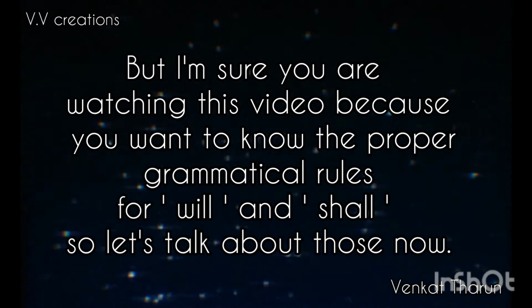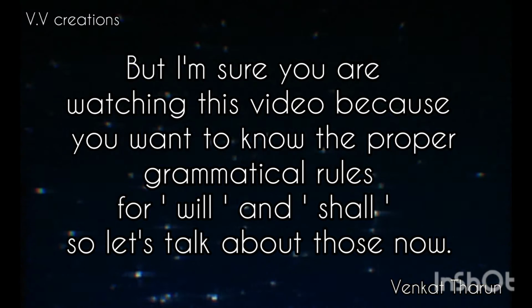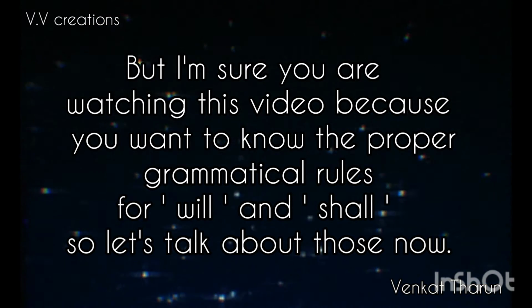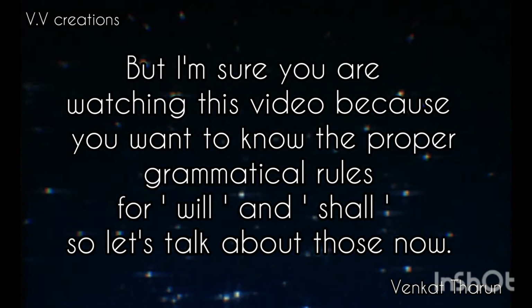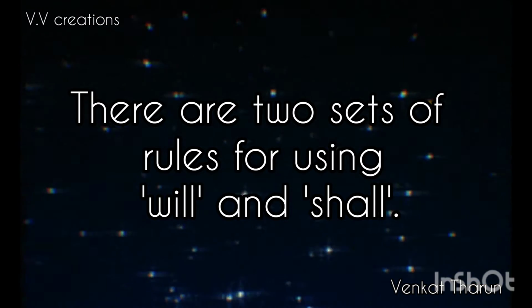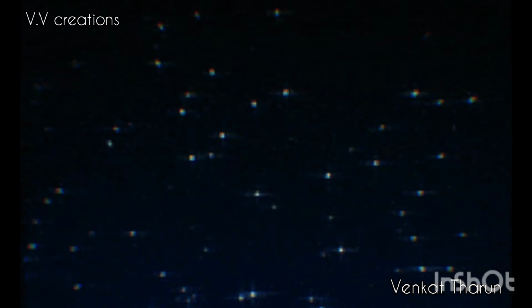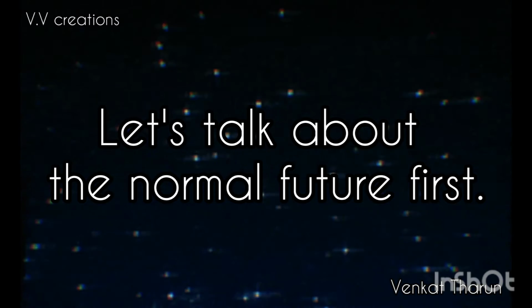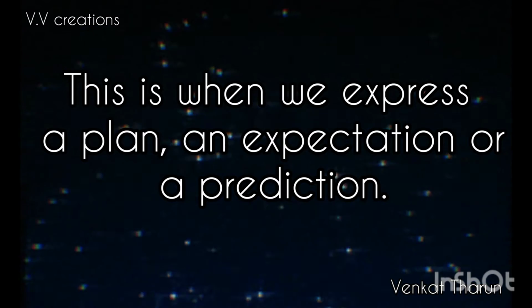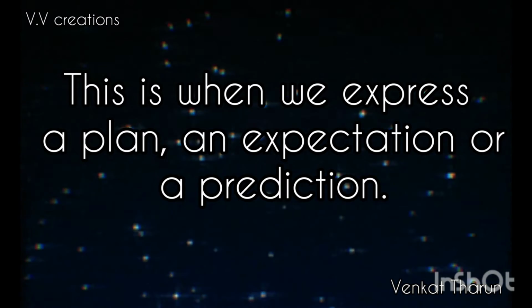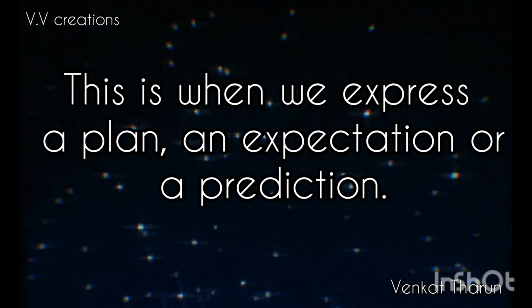But I am sure you are watching this video because you want to know the proper grammatical rules for will and shall, so let's talk about those now. There are two sets of rules for using will and shall. I call these the normal future and the strong future. Let's talk about the normal future first. This is when we express a plan, an expectation, or a prediction.